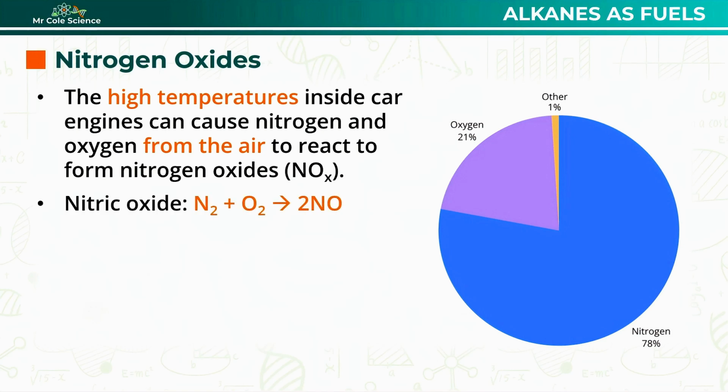The first nitrogen oxide formed is nitric oxide, or NO, and this is formed when molecules of nitrogen directly react with molecules of oxygen. The nitric oxide produced in this reaction can then further react with oxygen from the air to form nitrogen dioxide, or NO2.